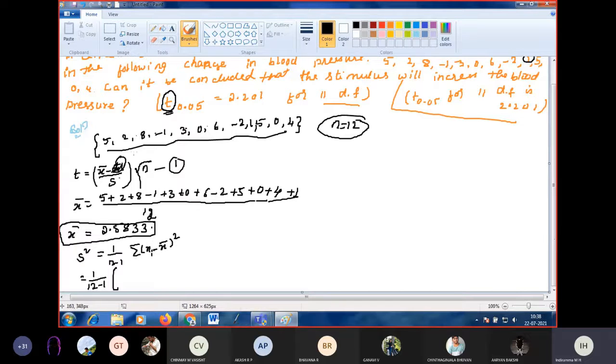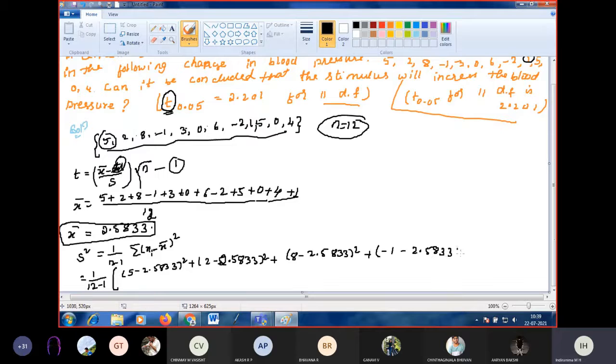So this is x1, that is 5 minus x bar, 2.5833, whole square, plus 2 minus 2.5833 whole square, plus 8 minus 2.5833 whole square, plus minus 1 minus